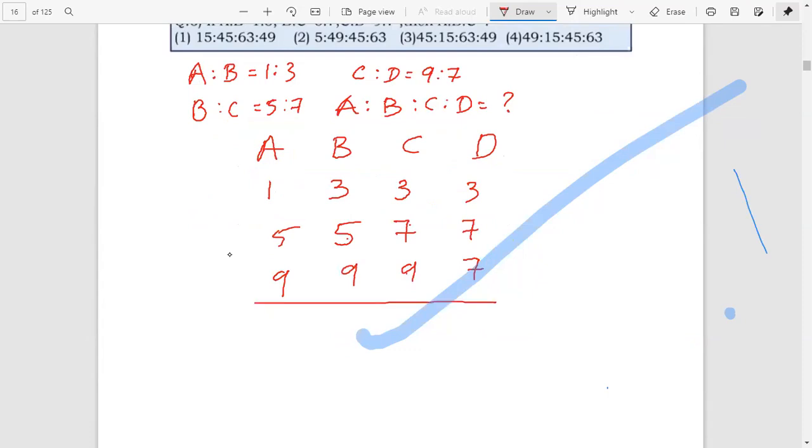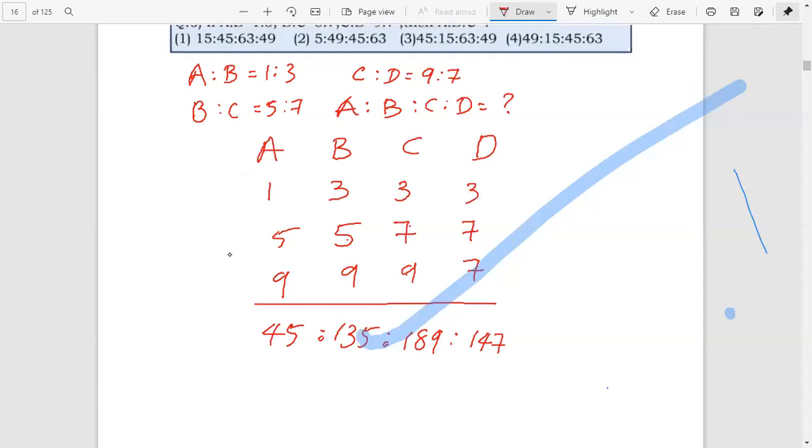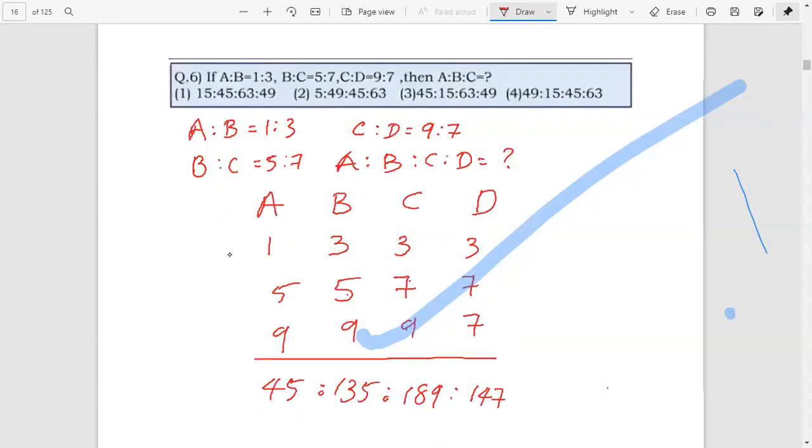That is 1 into 5 into 9, 45. 3 into 5, 15, 15 into 9, 135. 3 into 7, 21, 21 into 9, 189. 3 into 7 into 7, 147. Therefore, the ratio is 45 is to 135 is to 189 is to 147. Is there any answer? Option number 1.